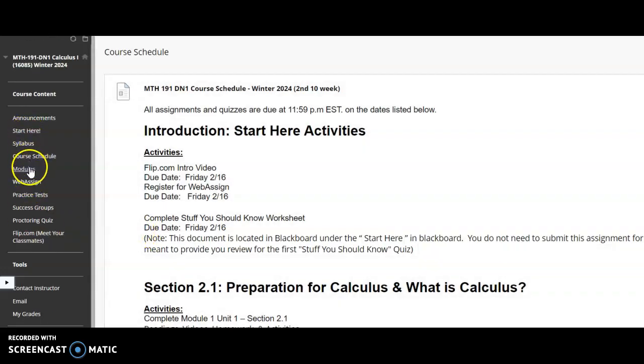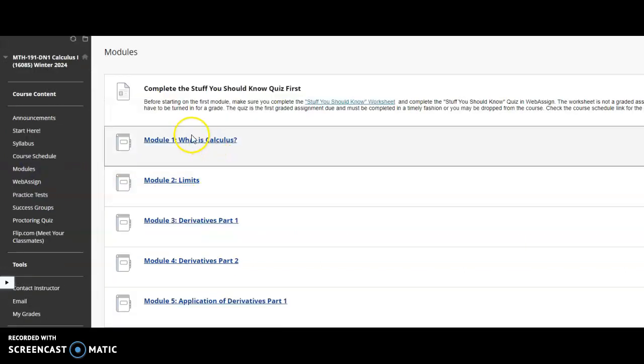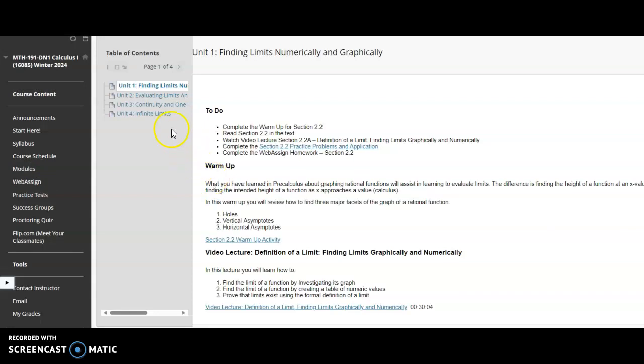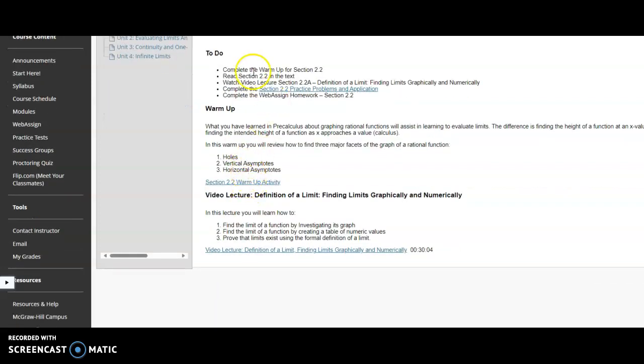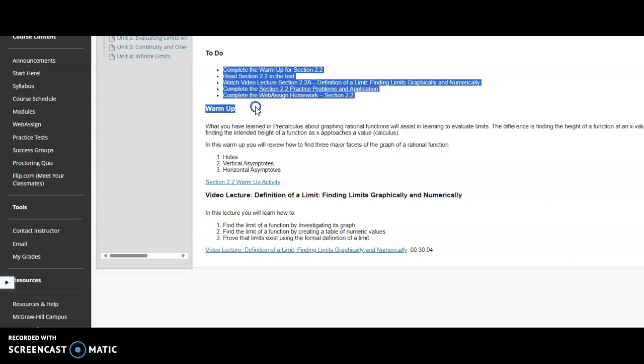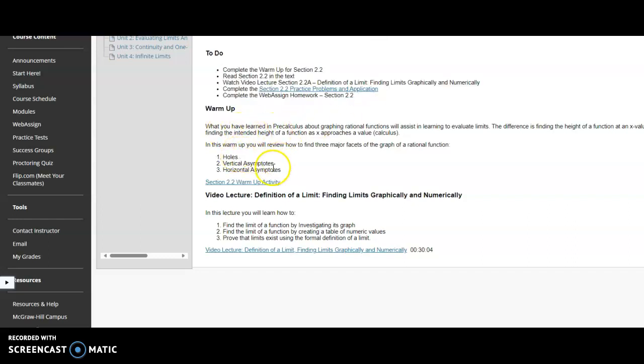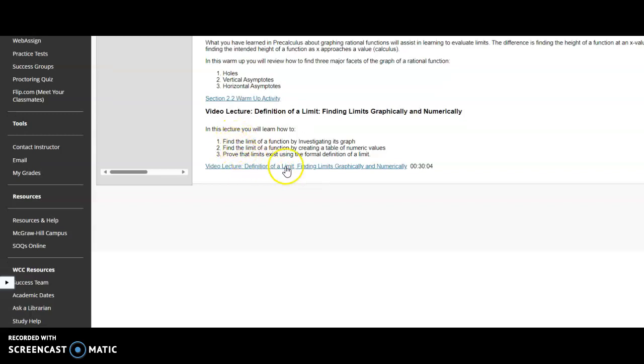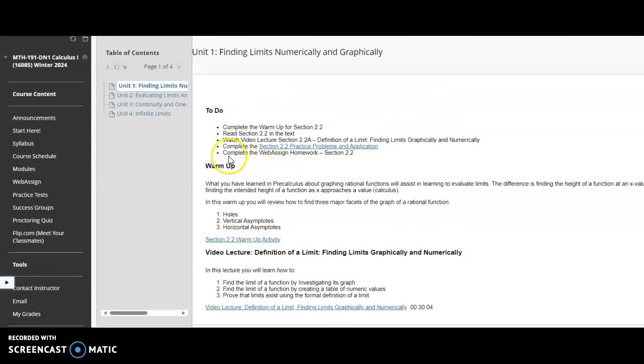On the left-hand side here, modules. This is where you're going to find the materials. So, for example, this next week coming up, you're going to be in this module, and it walks you through what you need to do. It shows you the things you need to do. Then it gives you a warm-up activity and a video lecture.